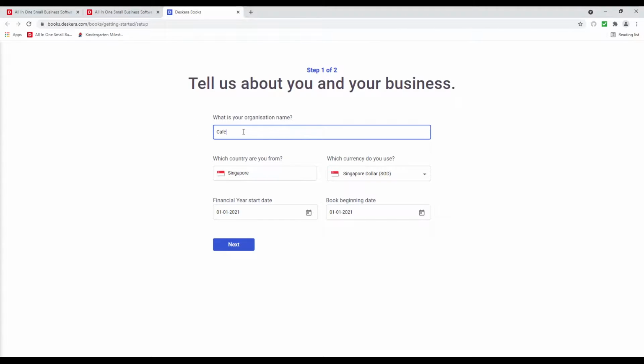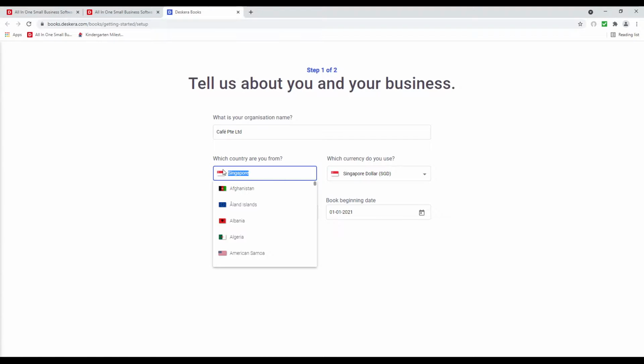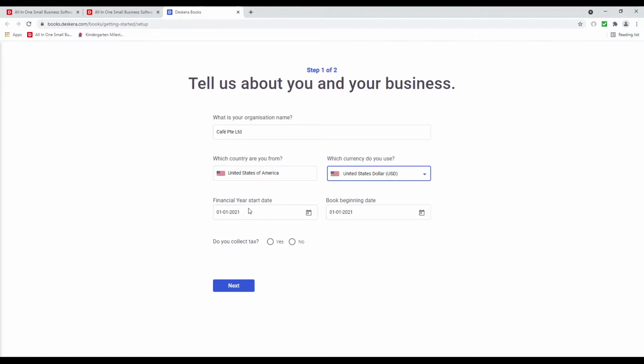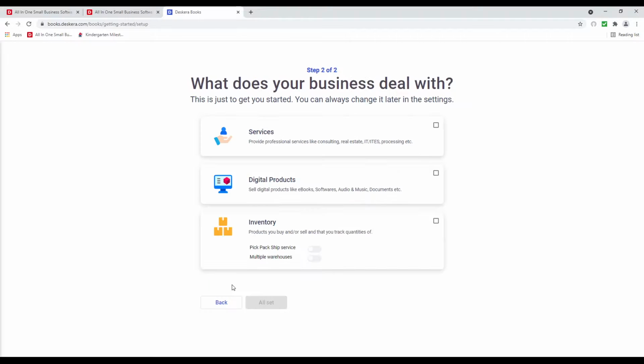Inside here, I can update the company name. So, for example, I can say Cafe Private Limited. I can choose which country you're from. So, for example, United States of America. I can choose which currency I want to use. I can change the financial year start date, and I can update the book beginning date. So, for example, May 1st. Now we're going to click Next.